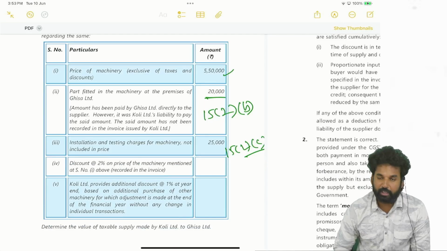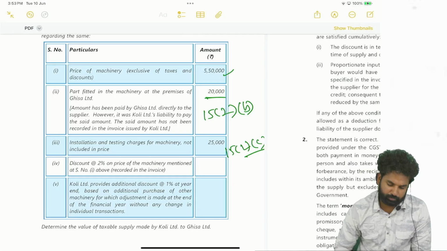Okay. Next, discount at the rate of 2% on price of the machinery mentioned at serial number 1 above, recorded in the invoice. Okay. 2% on the price. Sorry, 11,000. 11,000. Okay.